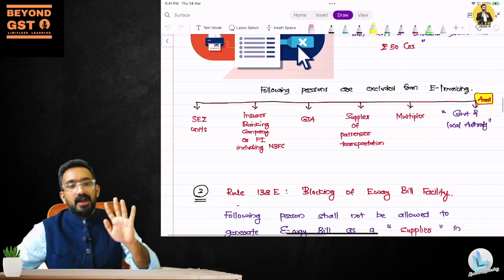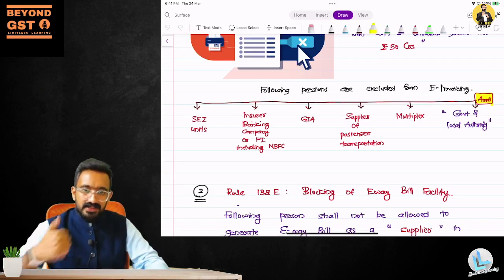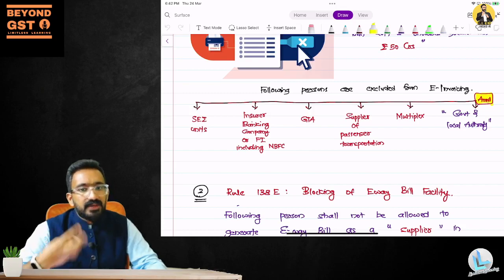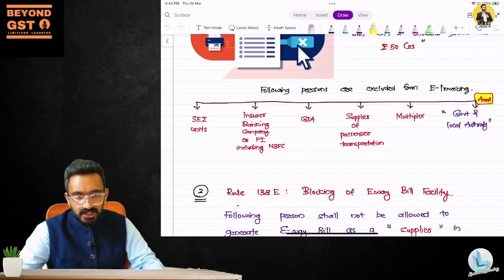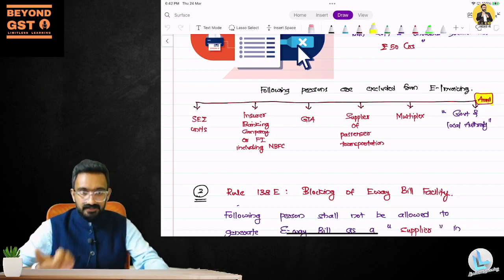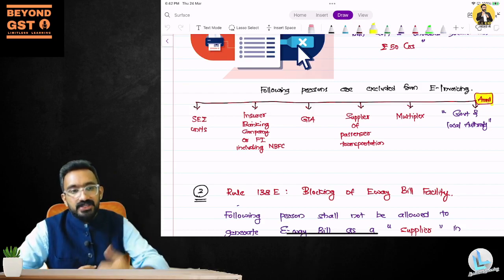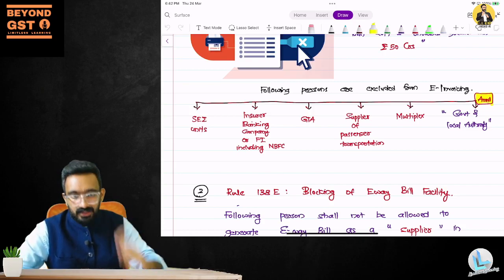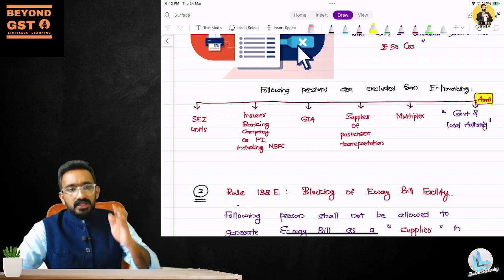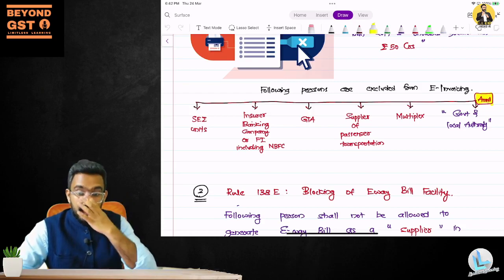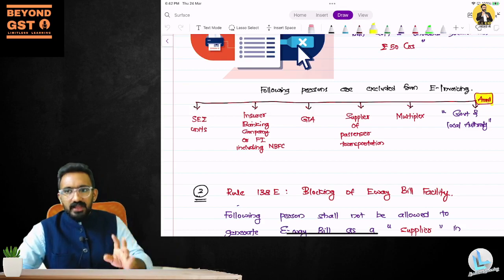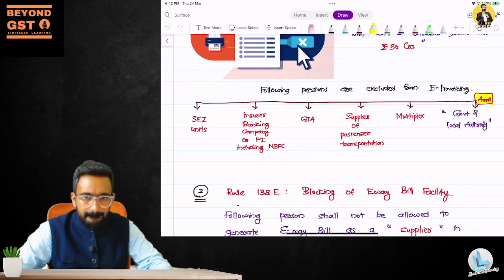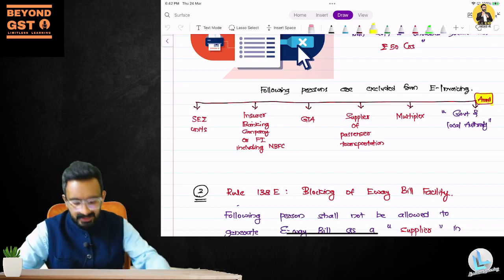And already 5 parties were there in that list. Who are those parties? SEZ, insurer, banking company, financial institution including NBFC, goods transportation agency, supplier of passenger transportation, so passenger transportation agency, the theaters, multiplexes. Now they have added an additional person into that, which is government and local authority. They said government and local authority also, even if they have a huge turnover, are not liable to do any e-invoicing. That is the additional amendment that we have. So apart from these 5 persons, they have added a 6th person.